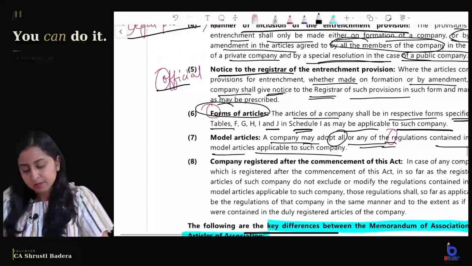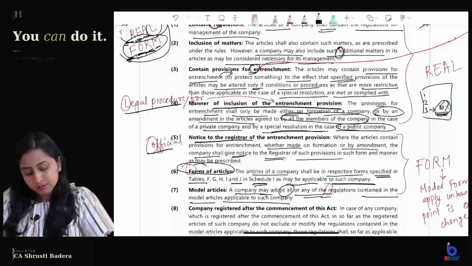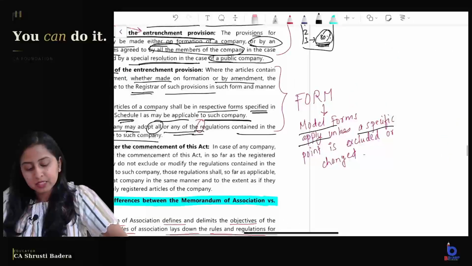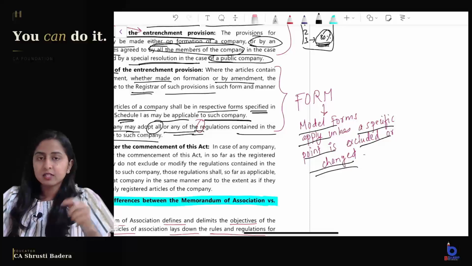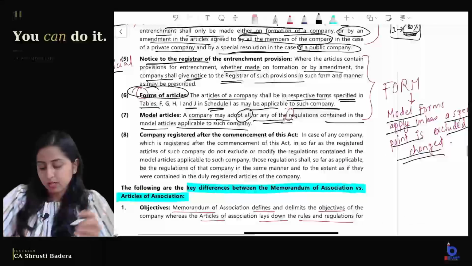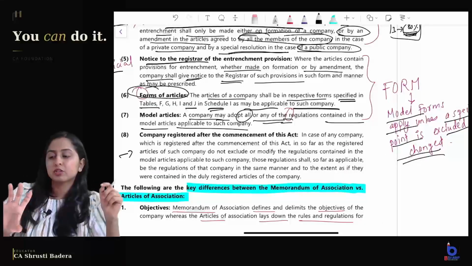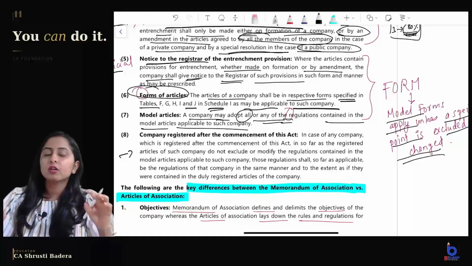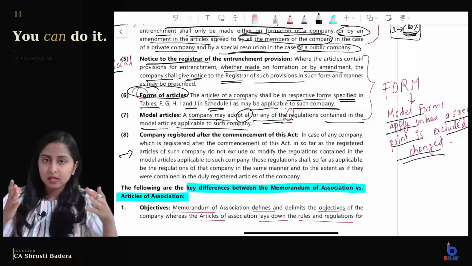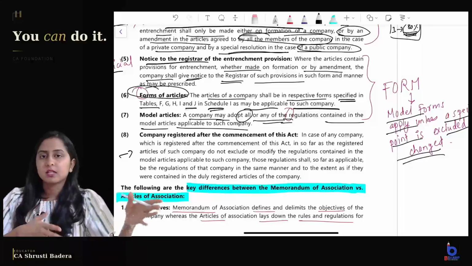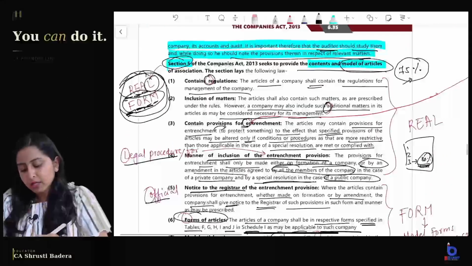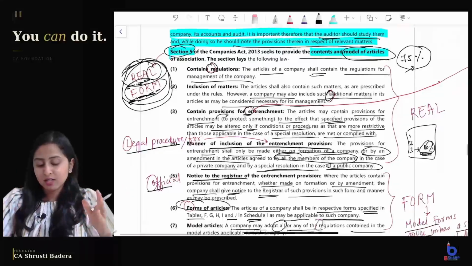And M stands for, where did M go? M. Yes. Model forms apply unless a specific point is excluded or changed. As I mentioned, unless you specifically mention that you do not want to apply this provision, the model form will be applicable. And what is this last point? It states that if any company was incorporated before Companies Act 2013, it need not follow the Companies Act 2013 and change its articles. But if it is making any change or amendment in the articles, then the Companies Act 2013 has to be followed, and accordingly the amendment in the articles has to be made. So I hope you remember the mnemonic and all the relevant points, and you have also understood the entrenchment provision.